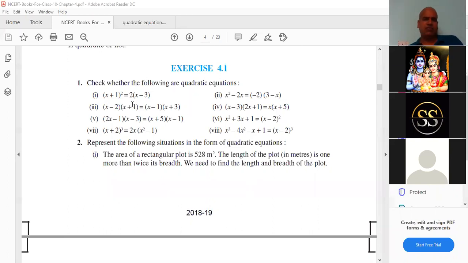Tell me the first answer. What is the quadratic equation? Quadratic equation, first one. Tell me the first equation. Oh, make mute. All phones are mute only. Who is that?